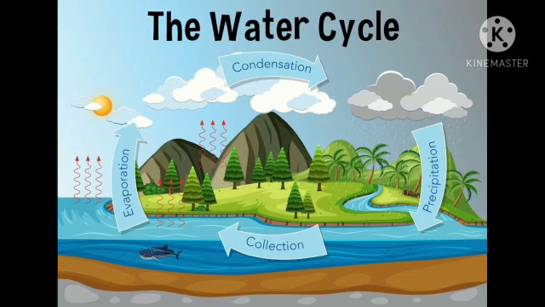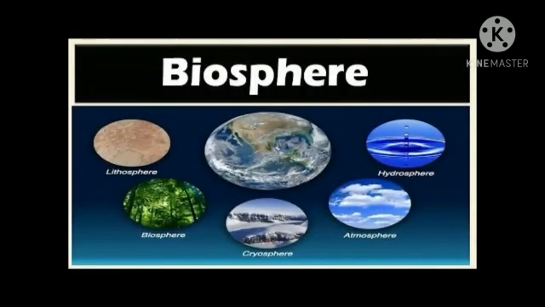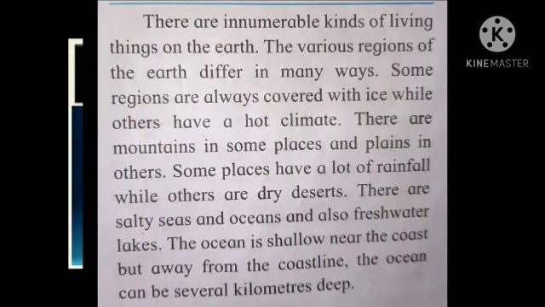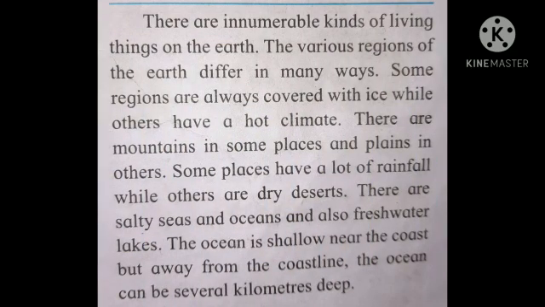Now next comes the biosphere. There are innumerable kinds of living things on the earth. The various regions of the earth differ in many ways. Some regions are always covered with ice while others have a hot climate. There are mountains in some places and plains in others. Some places have a lot of rainfall while others are dry deserts. There are salty seas and oceans and also freshwater lakes.